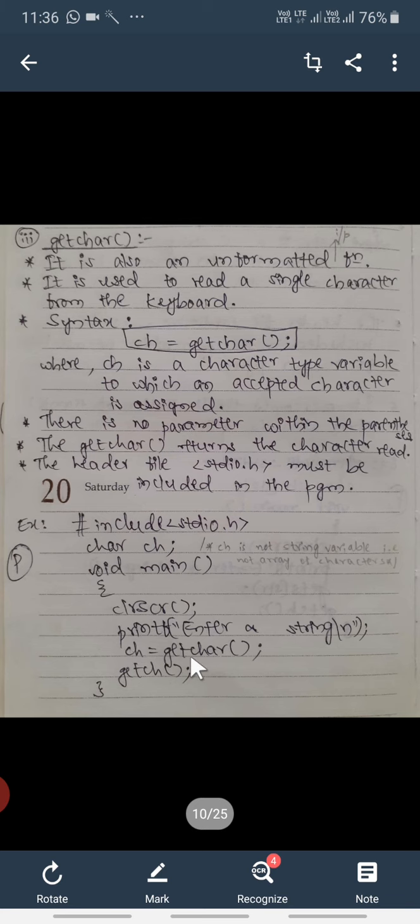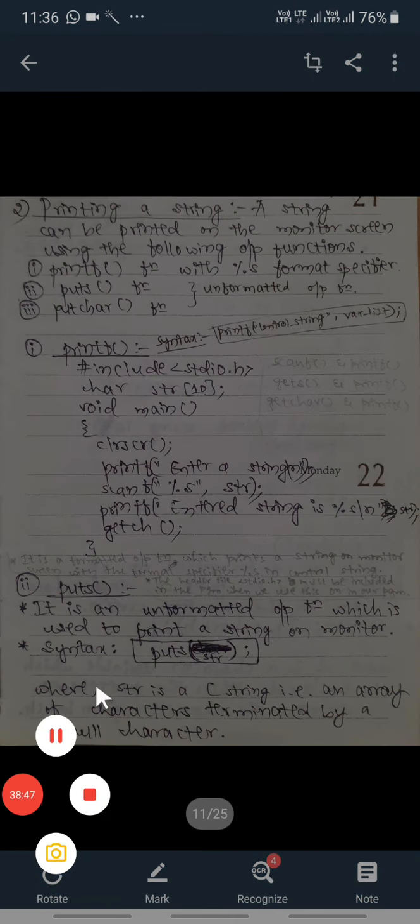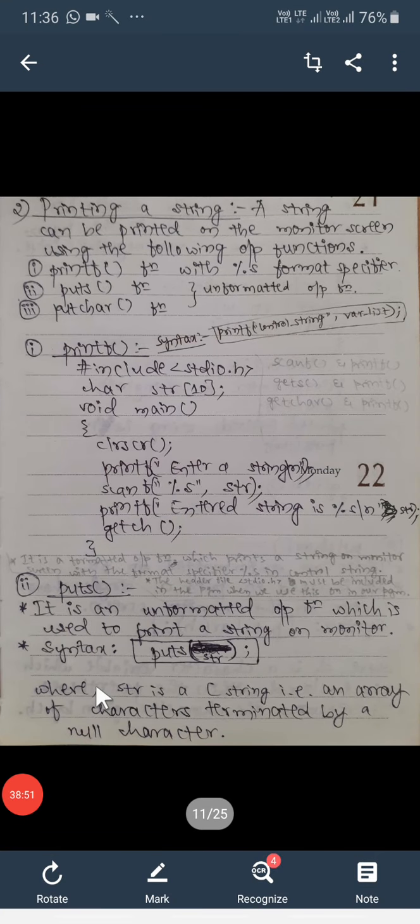It receives the character from the keyboard, whatever the programmer types, and it assigns that character to the variable ch, which is a character variable, and close the main function. In the next lecture we will see how to print a string.